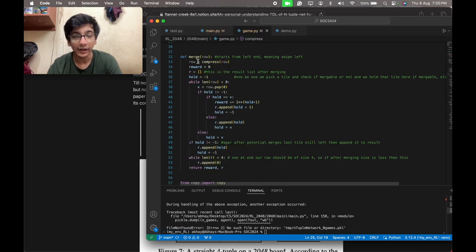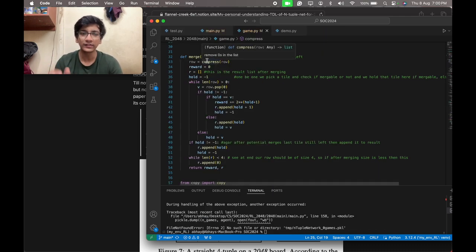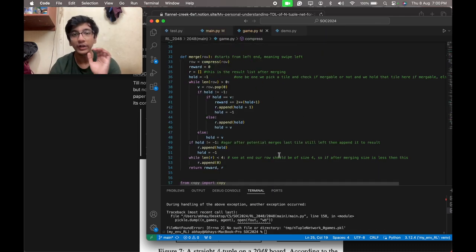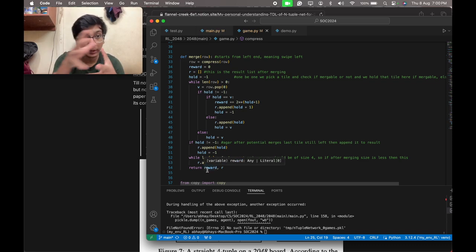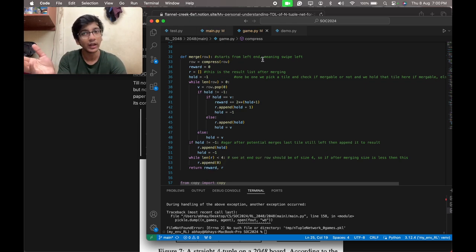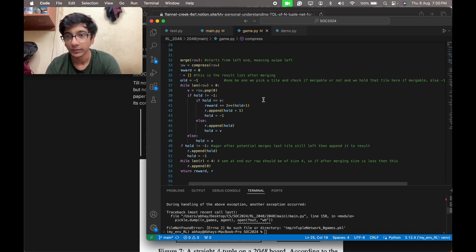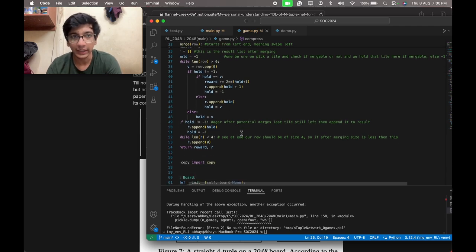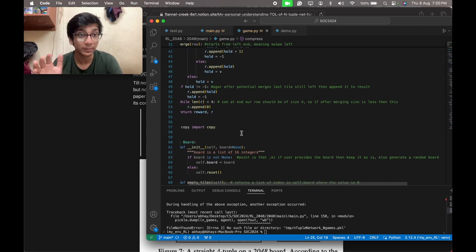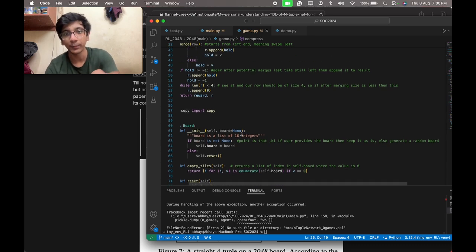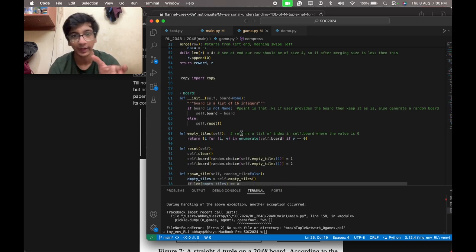The argument is the row, and its aim is to return the reward after merging that row, and what the final row is after merging. So you can see, this starts from the left end, meaning this merge is for swiping left. What if you swipe right? This function will give you an output of that. So you can read the comments, and the code is very descriptive, and at each point I have tried to give comments to describe what is happening.